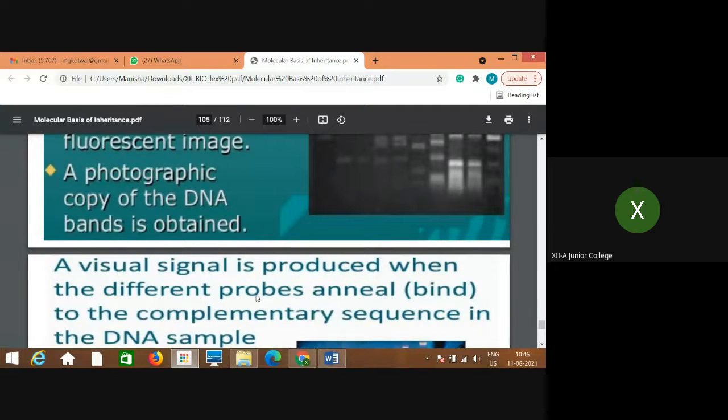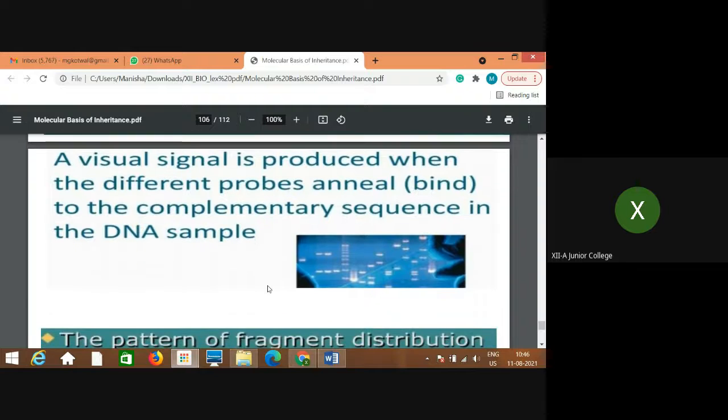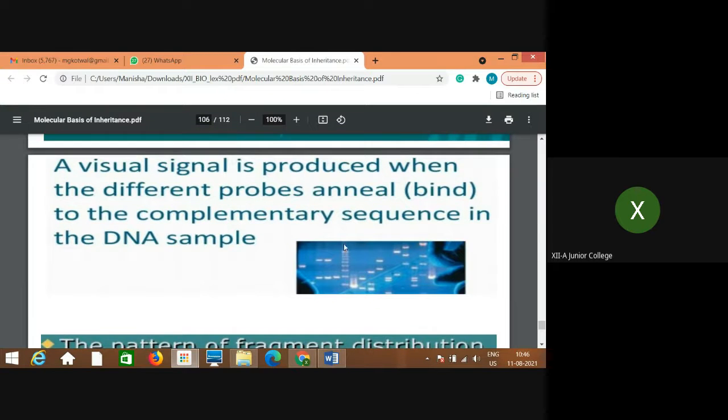A visual signal is produced when the different probes anneal, meaning bind, to the complementary sequence in the DNA sample. You can see in this, the visual signal is produced when the different probes, these are the radioactive materials, fragments of DNA, single stranded, bind to the complementary sequence of the DNA sample. Now the DNA sample is made into fragments, it's denatured from the normal double stranded structure into a single stranded structure, and now using that radioactive material, it is seen.